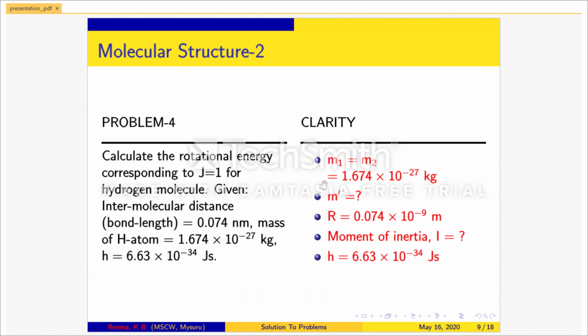Given m1 is equal to m2, which is equal to 1.674 times 10 to the power minus 27 kg. M dash has to be calculated. R is equal to 0.074 times 10 to the power minus 9 meter. Moment of inertia I has to be calculated. h, Planck's constant, is equal to 6.63 times 10 to the power minus 34 joule second.